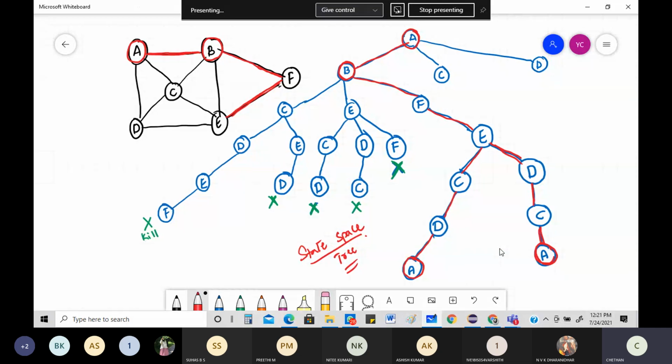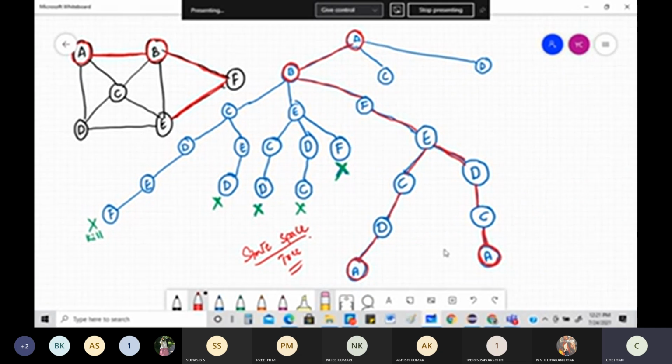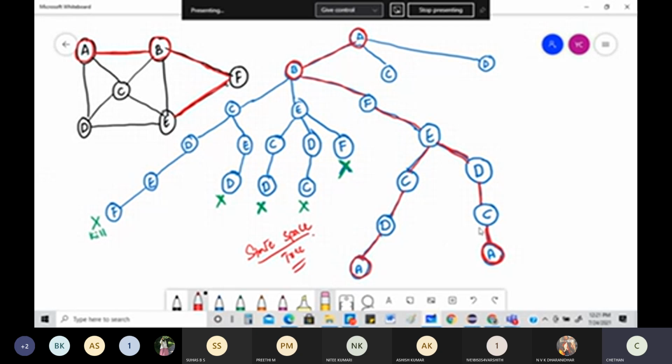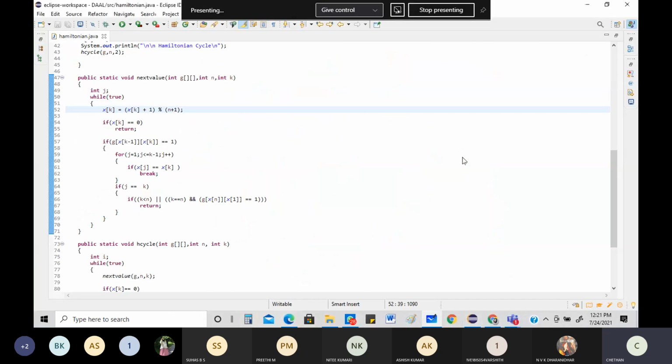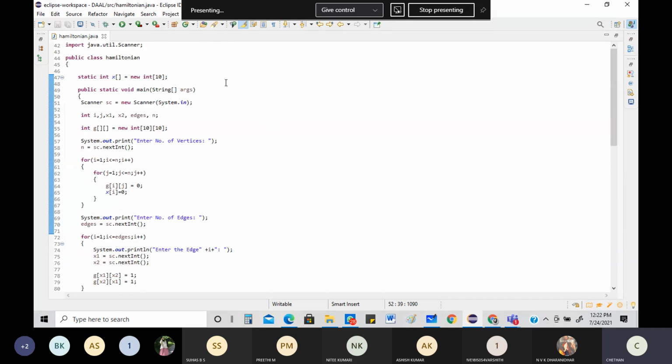First of all, we need to learn how the program basically works, how the program looks. This is your program, the last program of your DAA lab, which is P12. You can see what is happening here. Please zoom in if you can't see. This is the class I have written. It's called Hamiltonian. You can give any name you want.